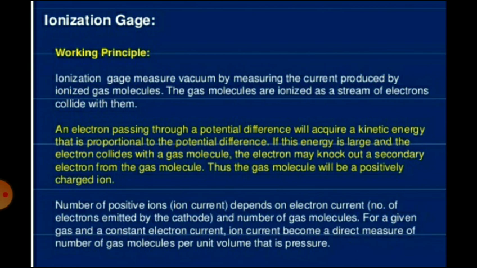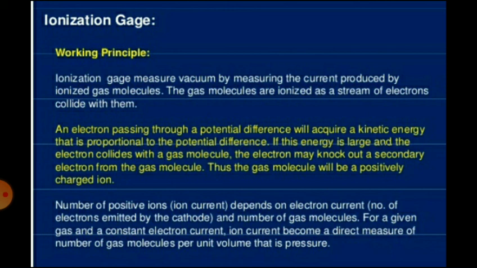The ionization gauge measures vacuum by measuring the current produced by the ionized gas molecules. So the ionized gas molecules produce the current, and by measuring that current you can measure the vacuum. The gas molecules are ionized as a stream of electrons collide with them.